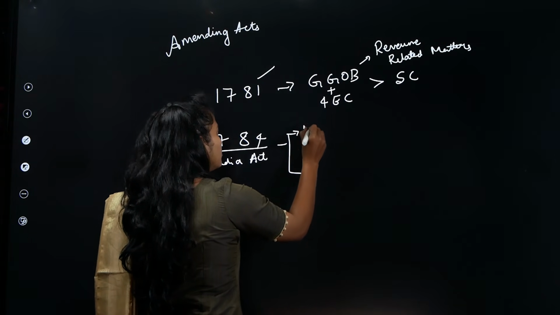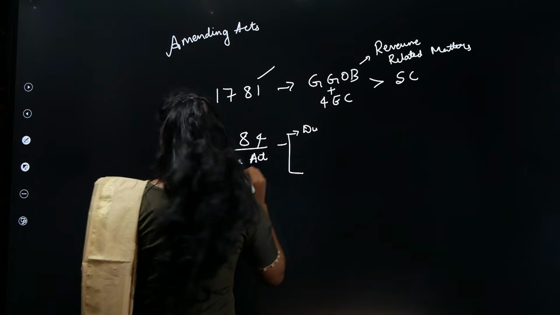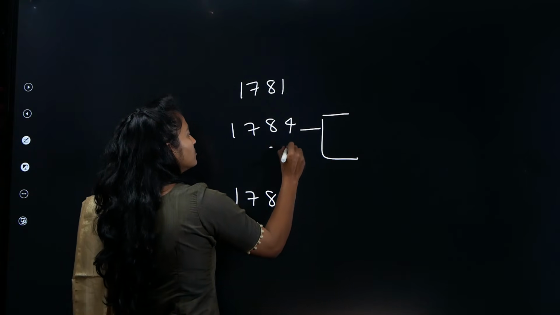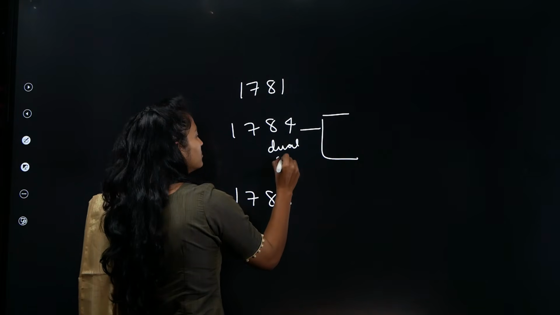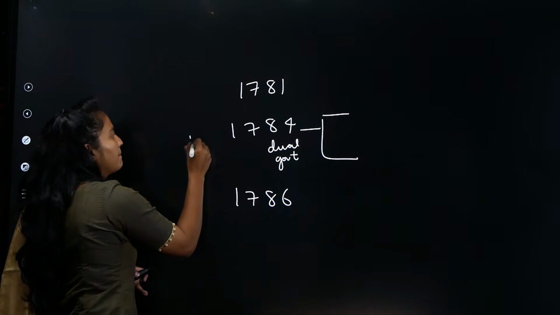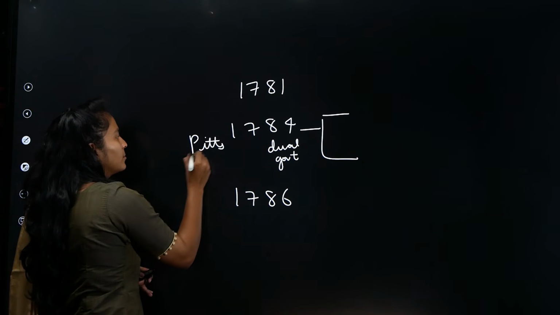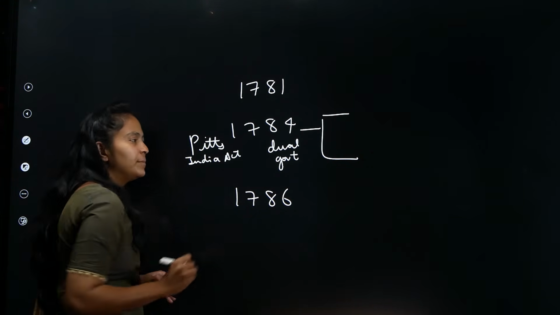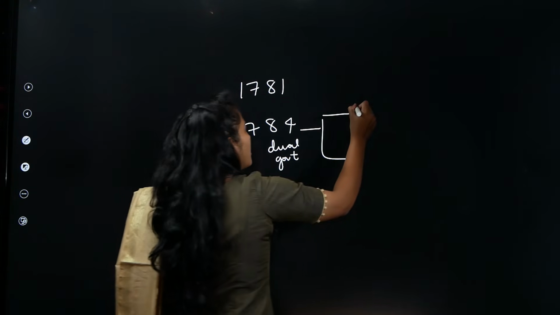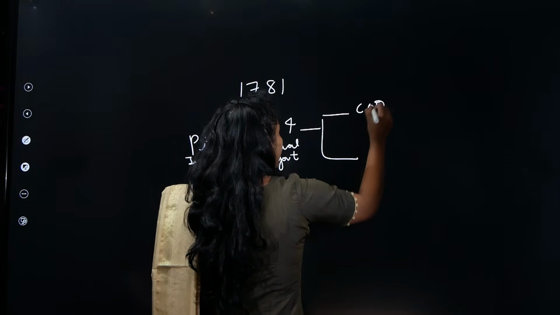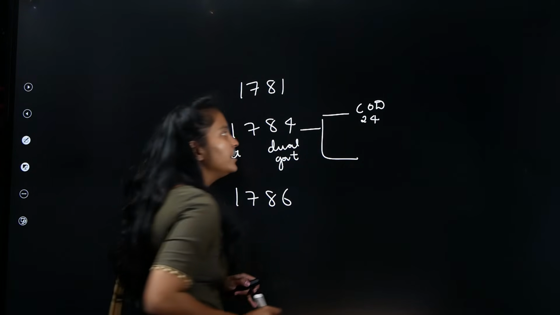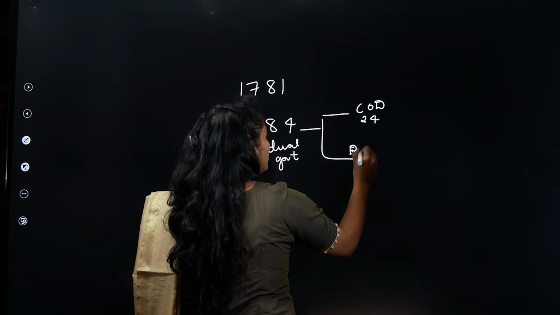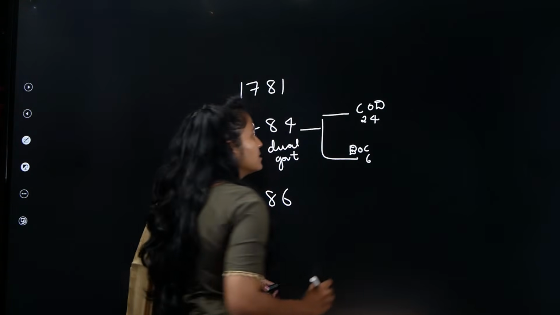In Pitt's India Act, the first important provision that you need to remember is the formation of dual government. What is the dual government? Here you have the Court of Directors, who are 24 in number, and the Board of Control, who are 6 in number.